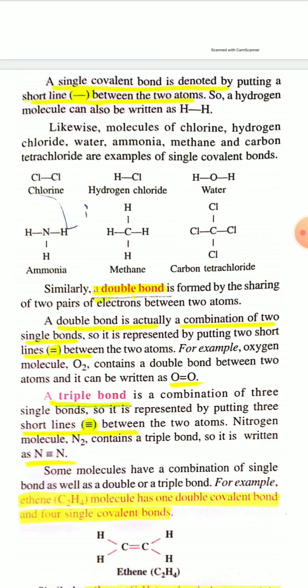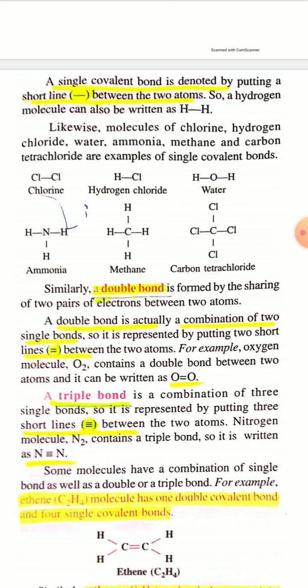The single covalent bond in the chlorine molecule, and the single covalent bond in the hydrogen chloride molecule. The first one is the single covalent bond in the chlorine molecule. The second example is the single covalent bond in hydrogen chloride. Similarly, in water you can see there are two single covalent bonds between oxygen and each hydrogen. In the ammonia molecule, there are three single covalent bonds between nitrogen and each hydrogen. In methane, there are a total of four single covalent bonds between carbon and each hydrogen.